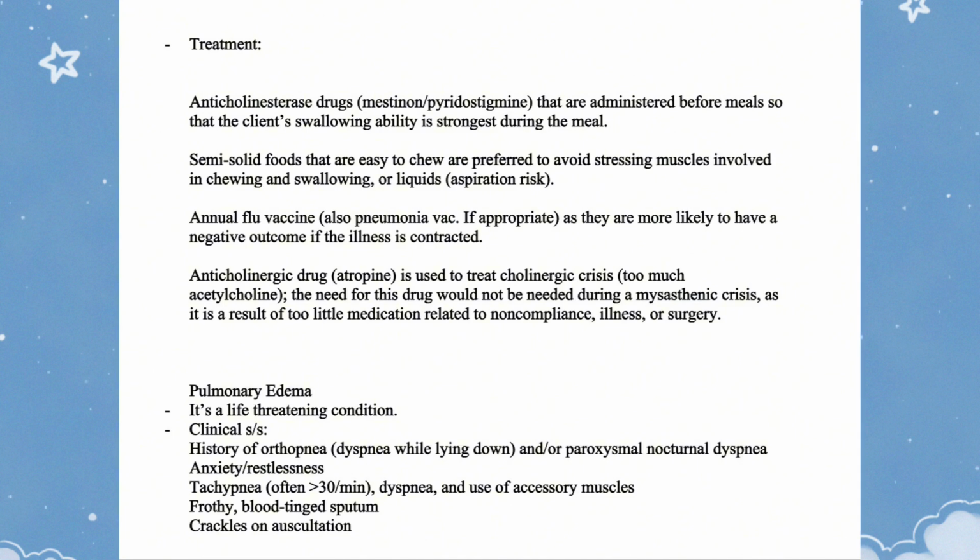Anticholinergic drug atropine is used to treat cholinergic crisis, too much acetylcholine. This drug would not be needed during a myasthenic crisis, as it is a result of too little medication related to noncompliance, illness, or surgery.